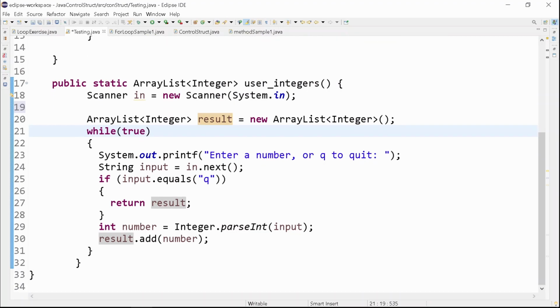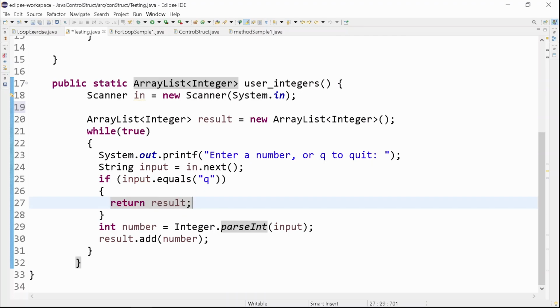Why did we declare String as input? Because we expect to strike q, and that is the limitation of the while condition, such that once it encounters the q, it will stop the loop, or it will stop asking values from the user. So once it encounters q, then it returns result.